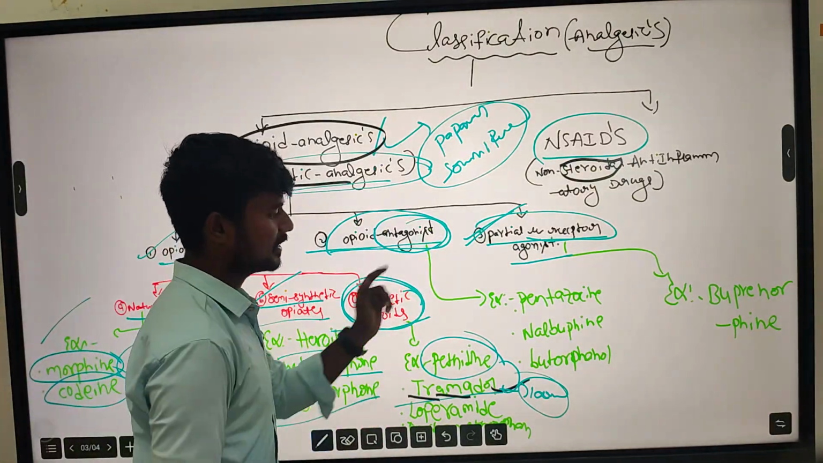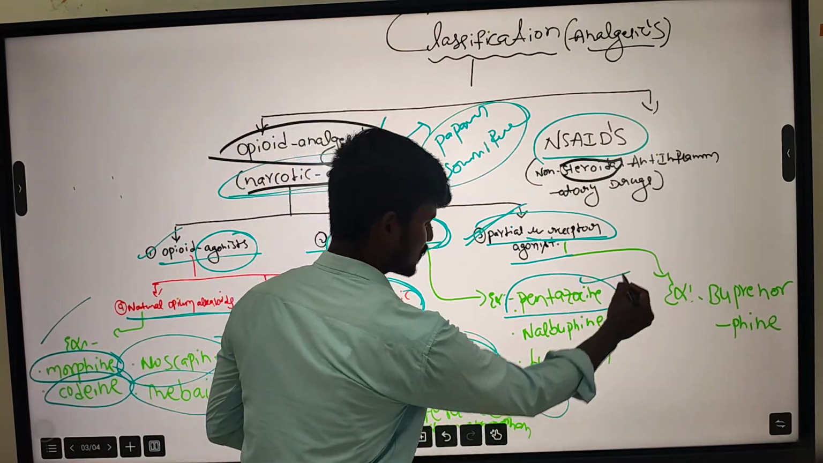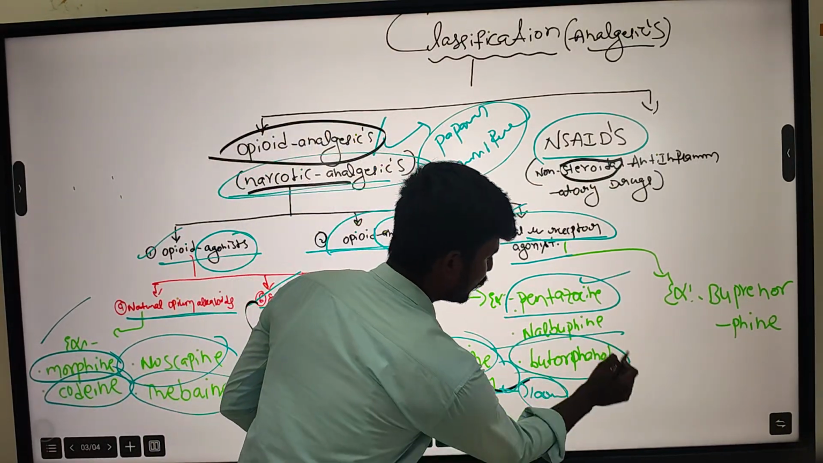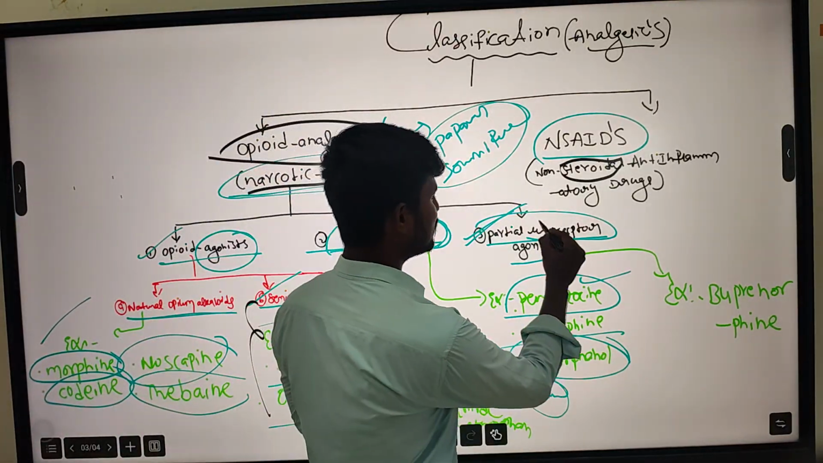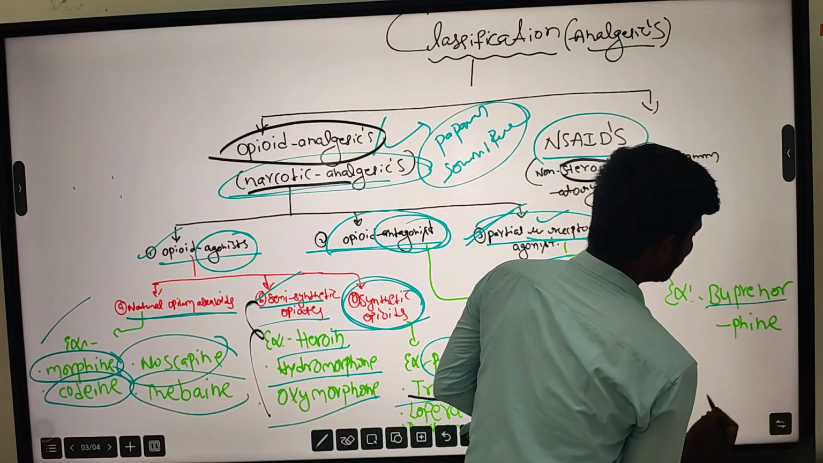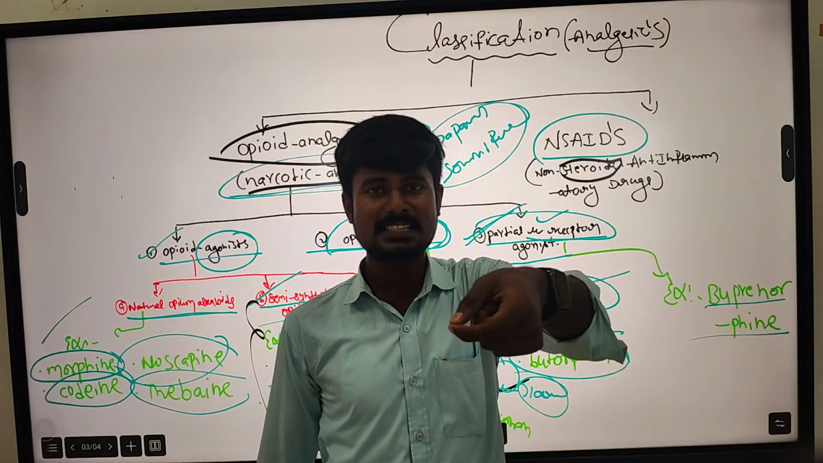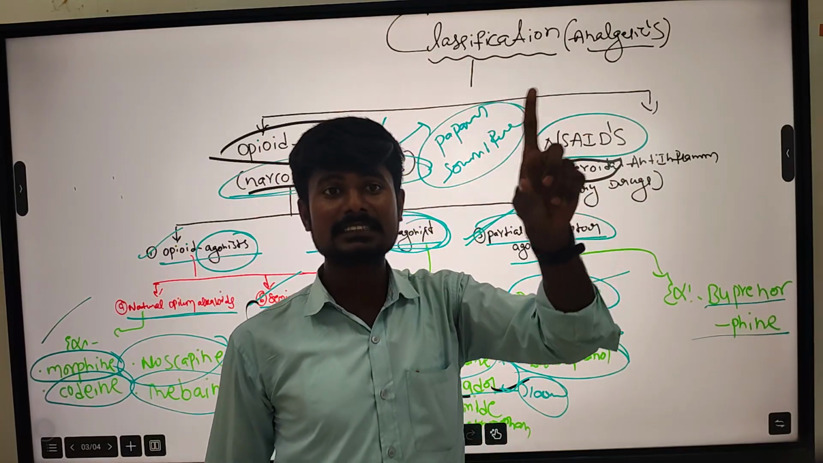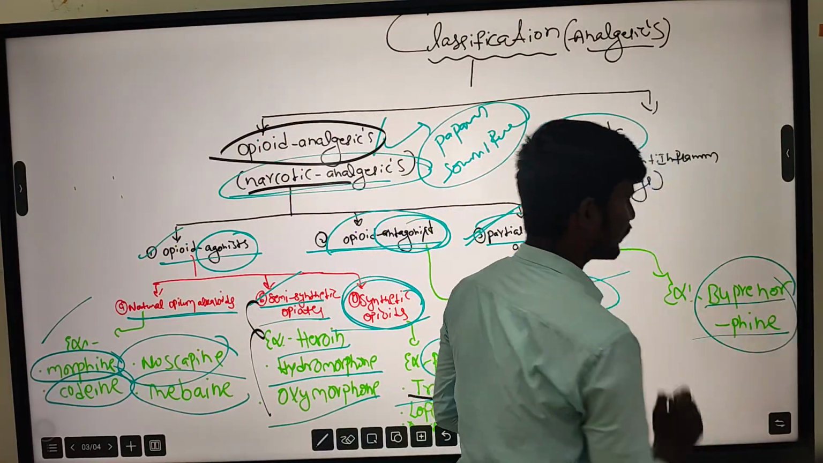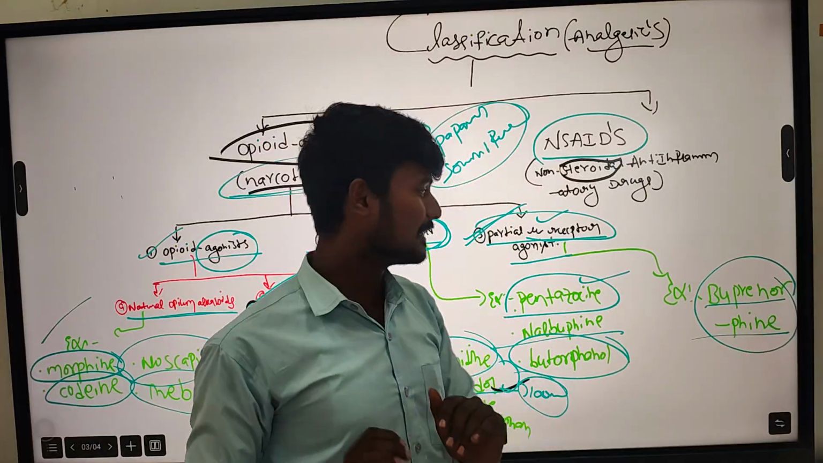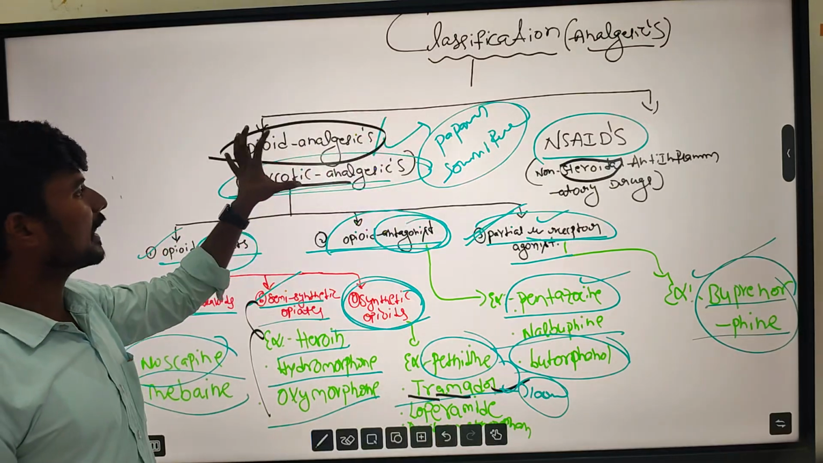Then opioid antagonists. Examples are pentazocine, nalorphine, and butorphanol. Then the partial mu receptor agonist is buprenorphine. Buprenorphine is used for its analgesic effect during spinal anesthesia. Along with bupivacaine, buprenorphine is used for sedation and analgesia. This is the main classification of opioid analgesics.